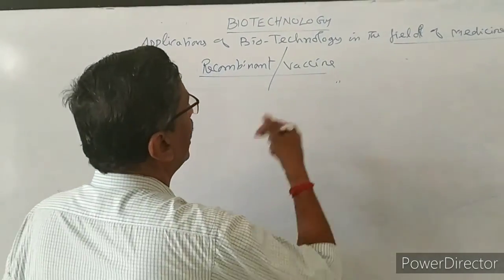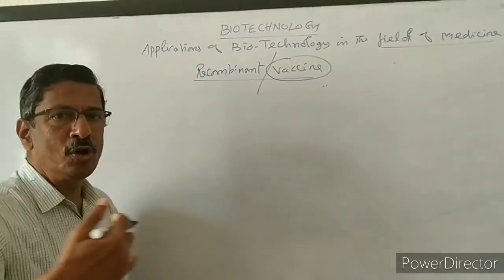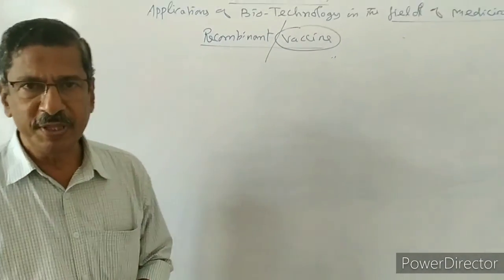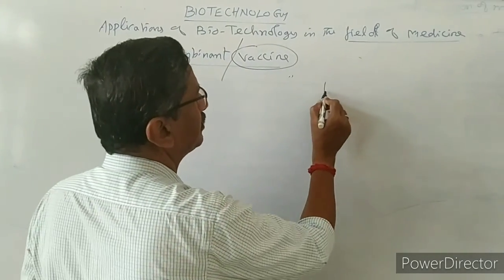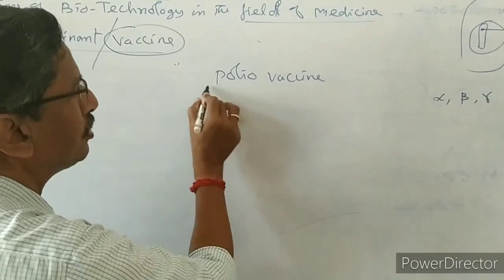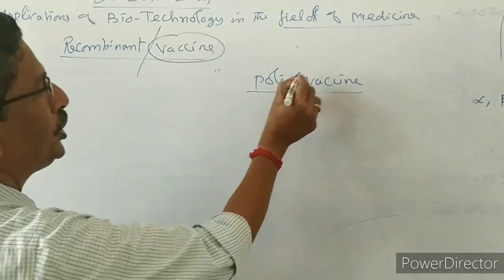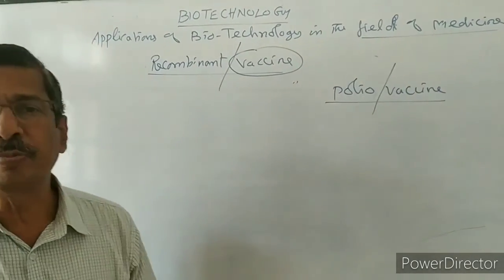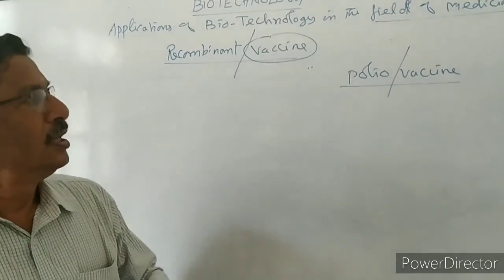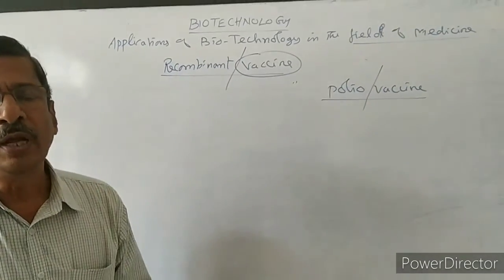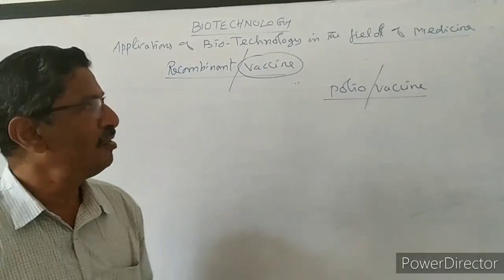Now first I will think about how vaccines were prepared a long time before, when this started. I will take one example, the polio vaccine. How is this polio vaccine prepared? Polio is a disease normally caused by a virus, the polio virus. This polio virus easily attacks children. Less than the age of 3, they are easily affected.